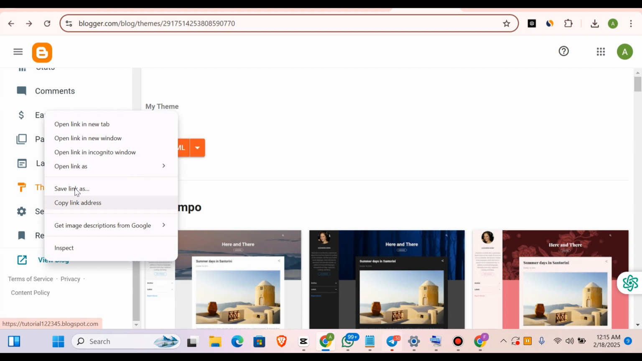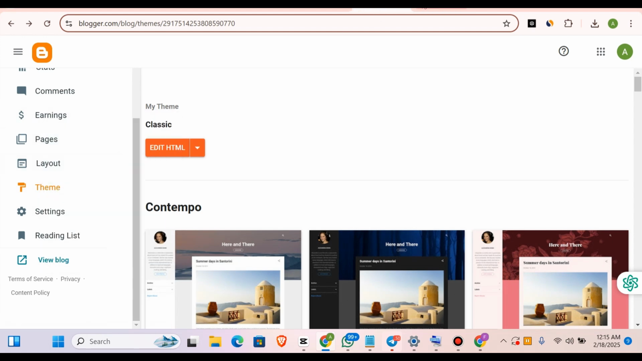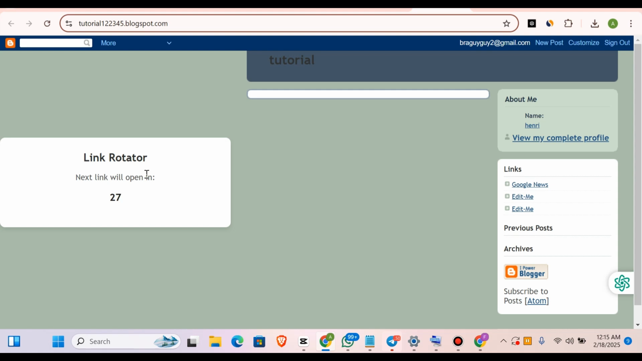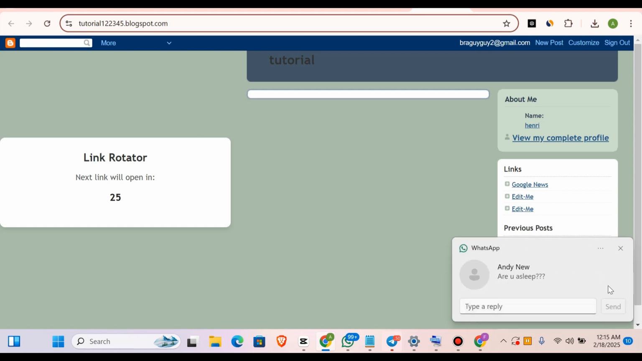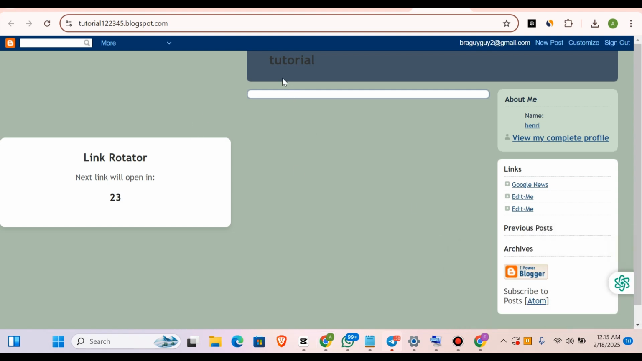Click on view blog in a new tab. So let's say this is our new blog. See, this is our tutorial. You can see this place which says tutorial. So this is our blog that we're using. Place a link rotator. So you can see we added a timer to it as our indicator, as we said.